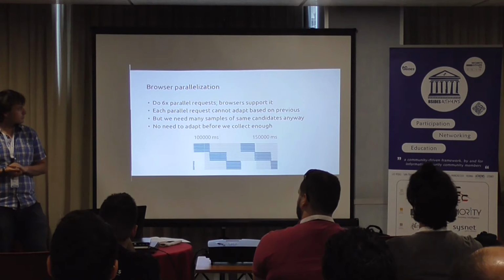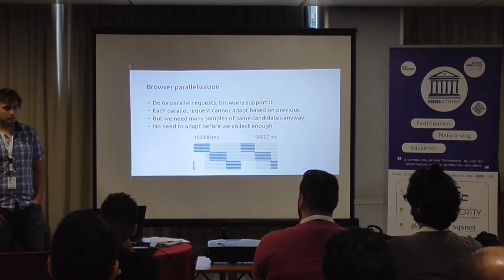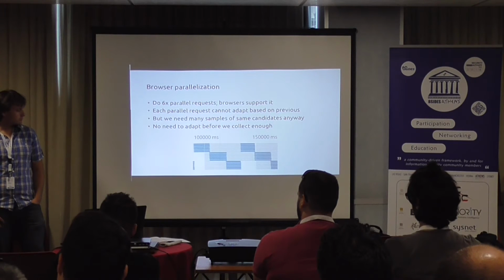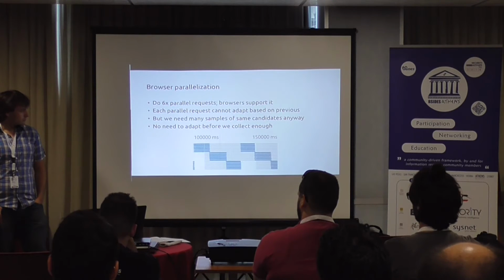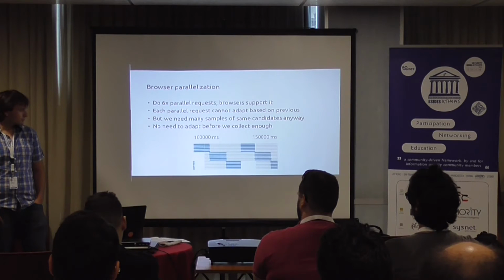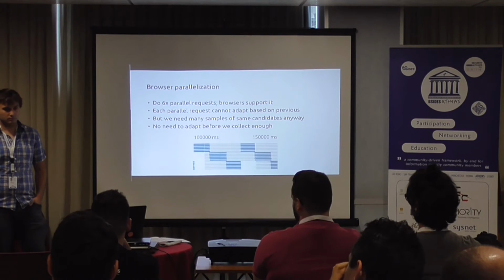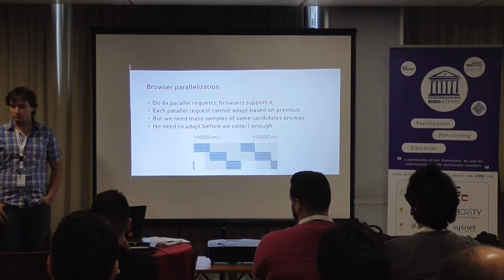But we can notice that the browser allows six parallel requests at a time. So here's the graph that shows that one time we have 6 requests, and next time we have 6 more requests, and so on. And we really don't need to differentiate between one another. We run all of these together, and in the end we divide by the amount of the requests that we did. And that's why we call it soup, because it's all the requests together, all responses together, and we extract them by dividing by the amount of the requests.